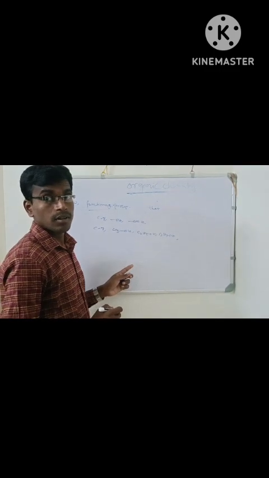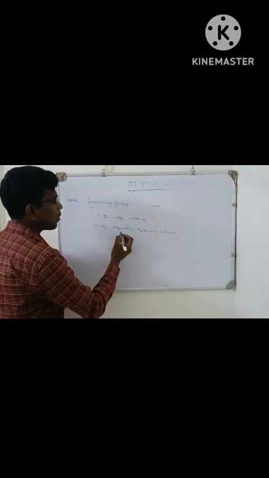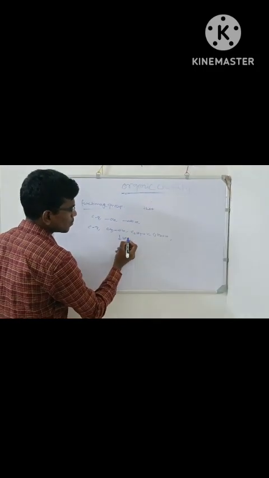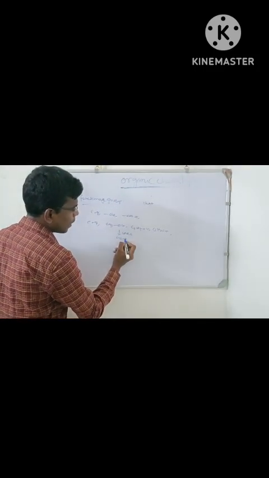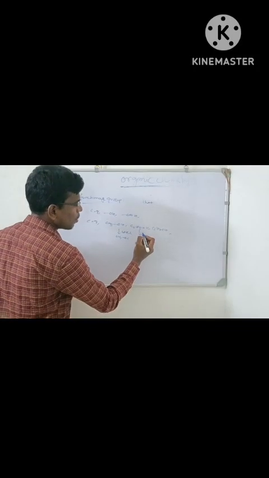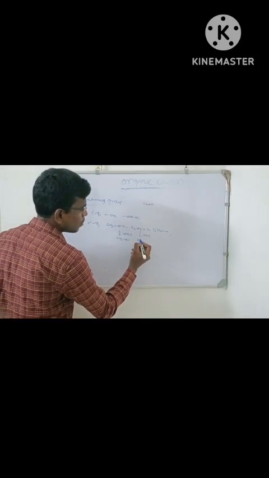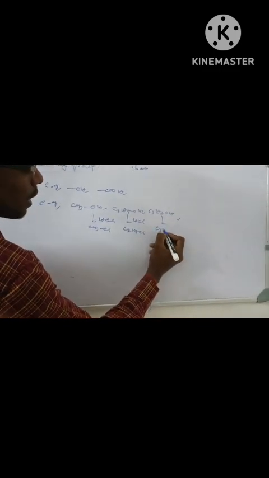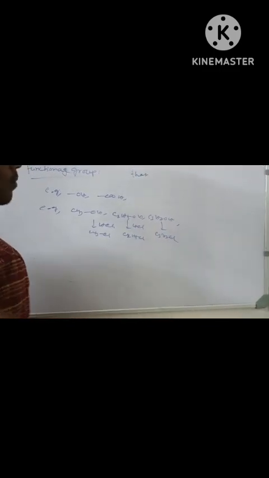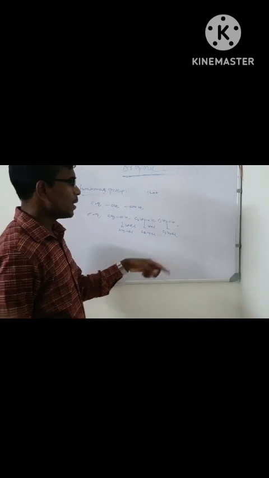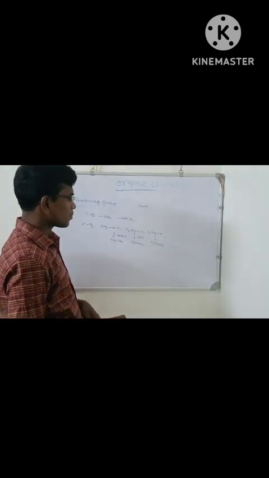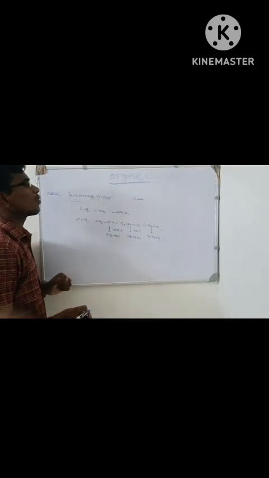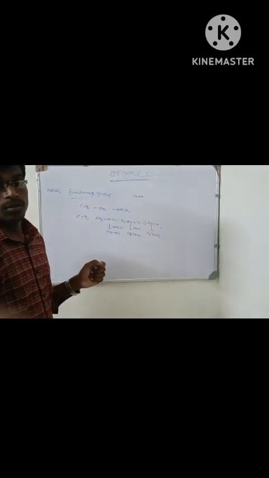As per example, methanol reacts with HCl and gives methyl chloride. Ethanol also reacts to give C2H5Cl and propanol reacts to give C3H7Cl. This is the characteristic of functional group.